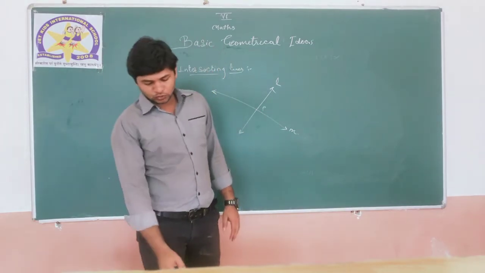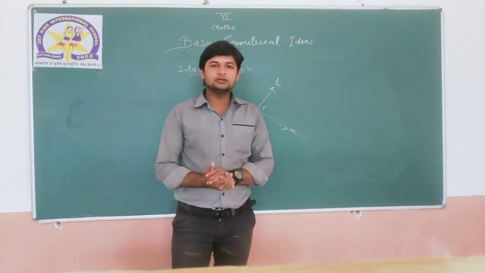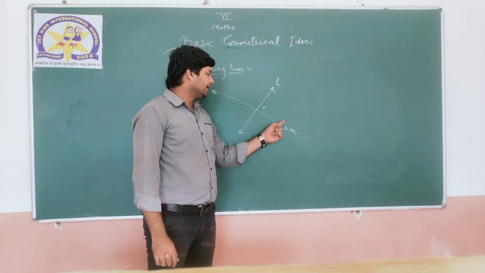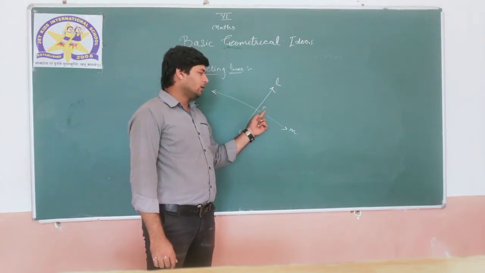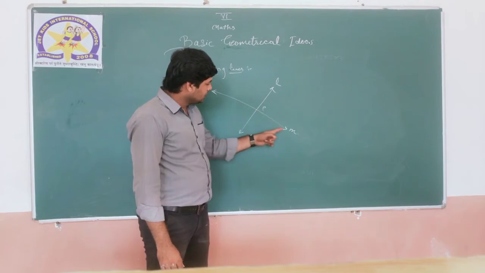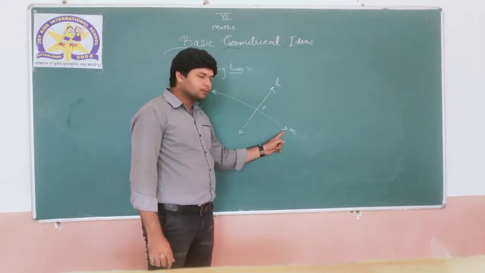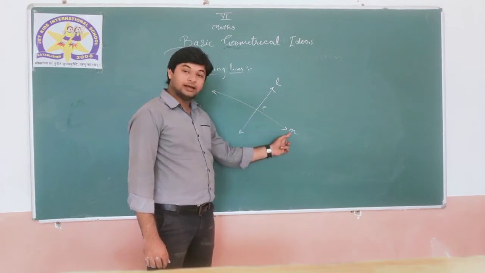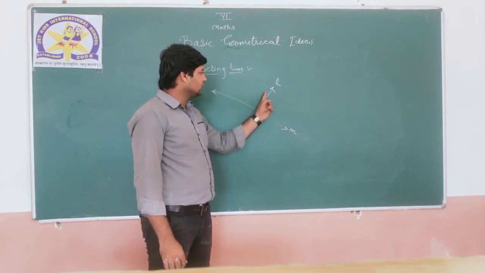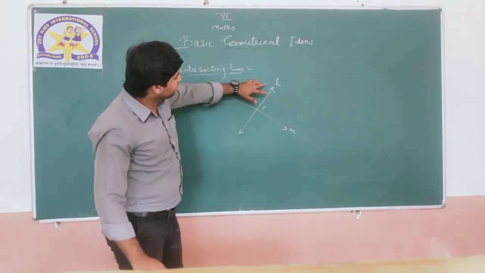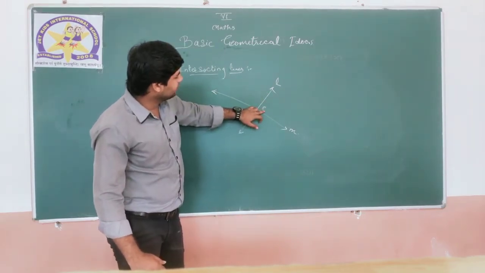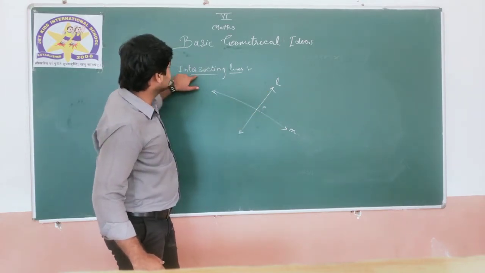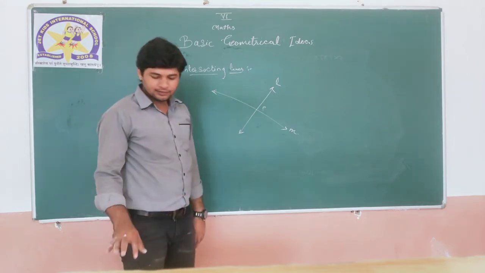And if I go through the sophisticated definition, it is when two lines have one common point. P is on line M, and also P is on line L. So if these two lines have one point in common, then these two lines are known as intersecting lines.